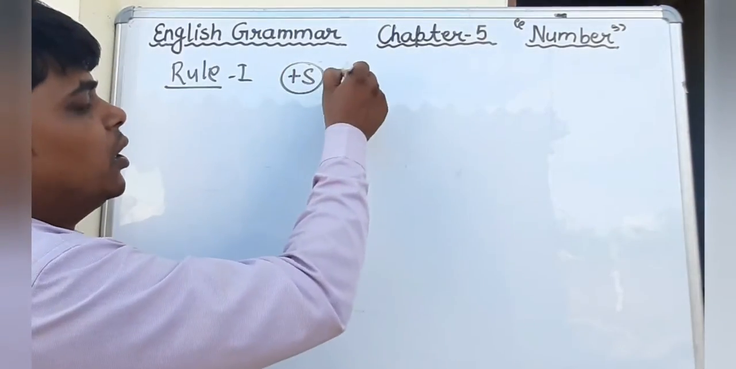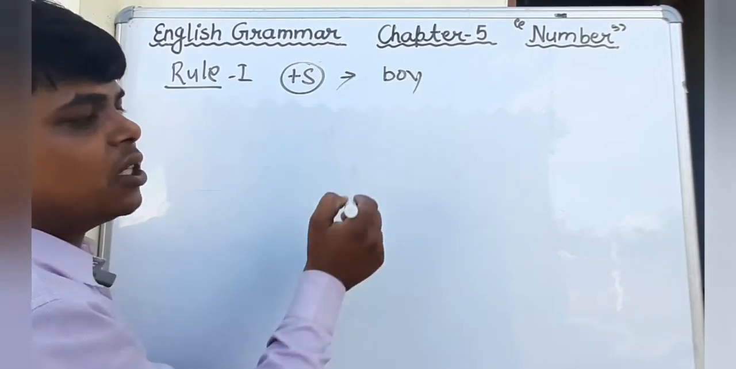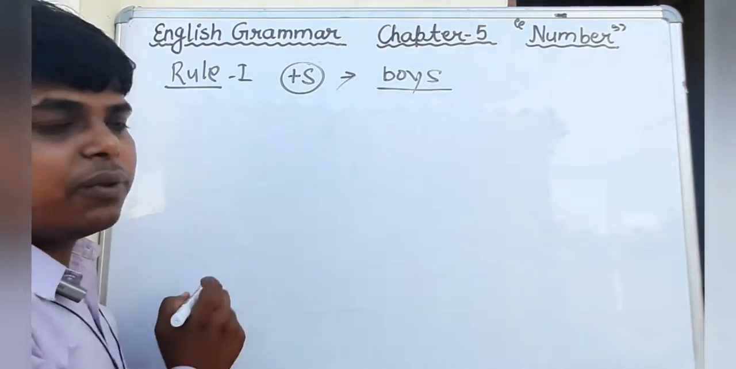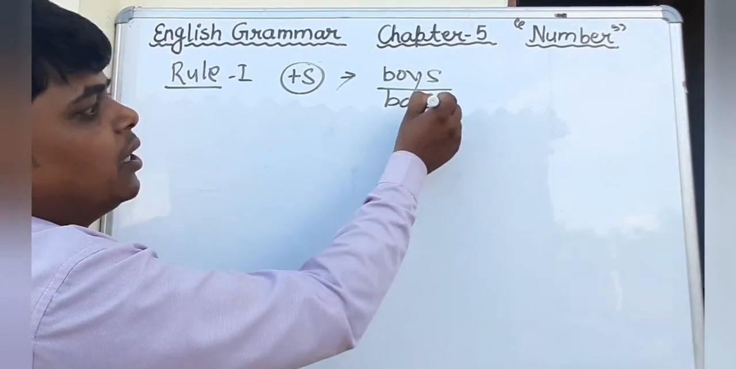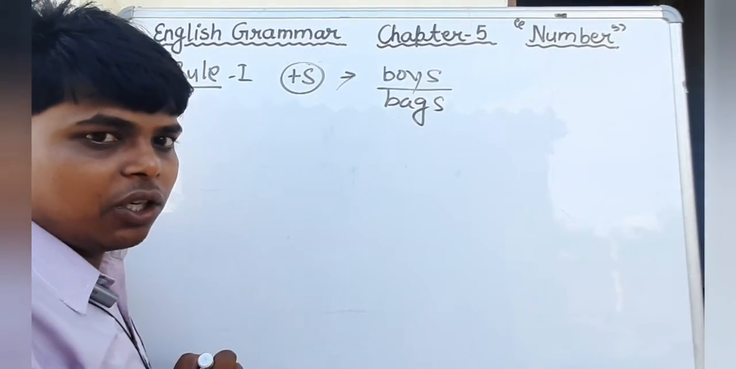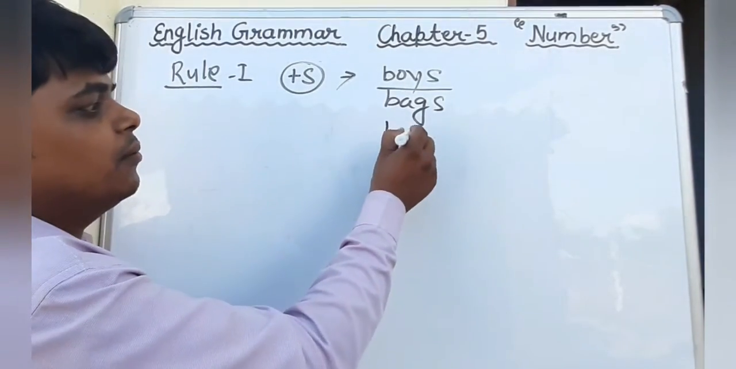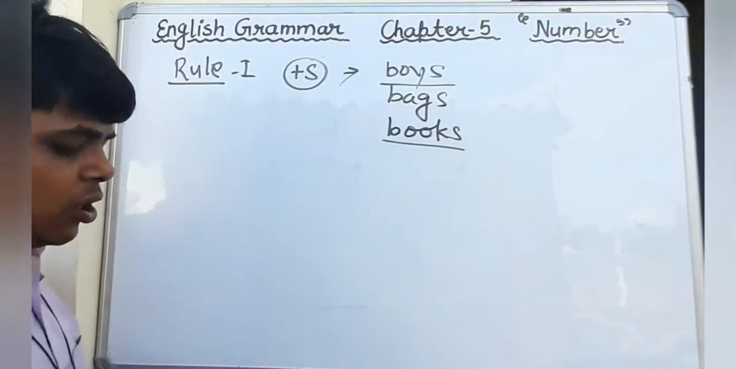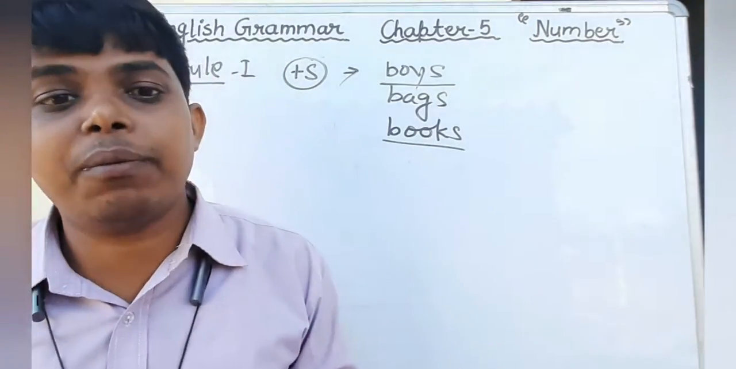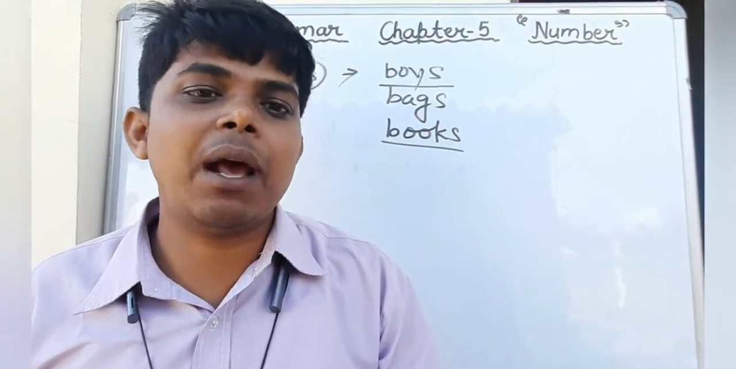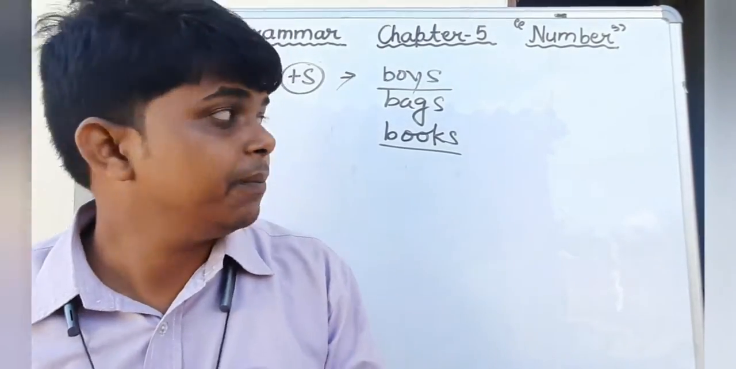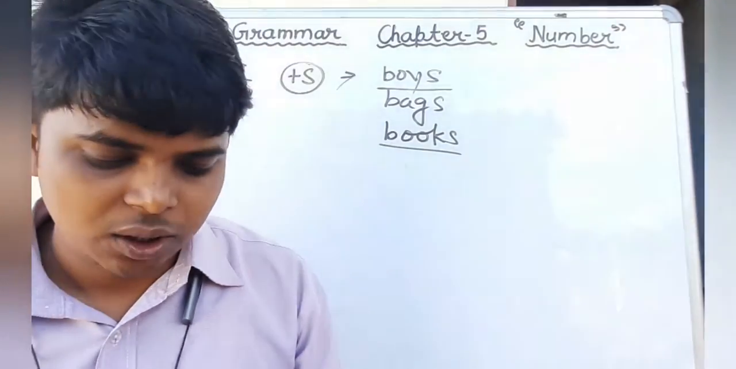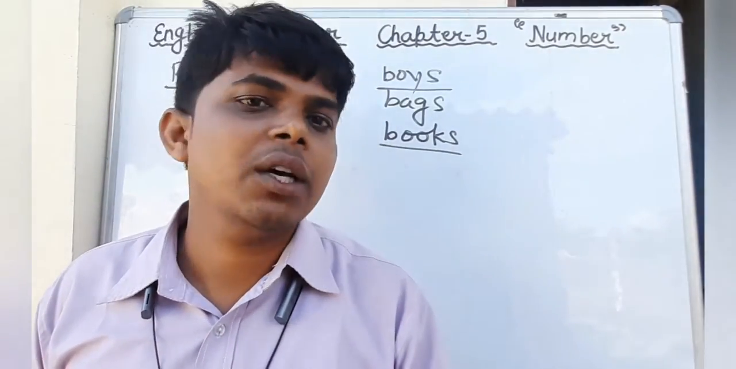For example, boy: we add s here and it becomes plural. Bag: by adding s we can make plural. Book: by adding s we can make plural. Okay students, so this is the first rule that we have read in the previous classes, also in pre-primary and primary classes. By adding s to the singular noun we can make plural.